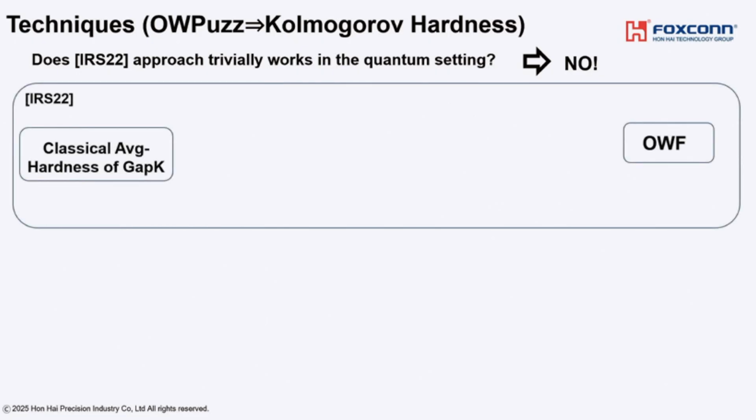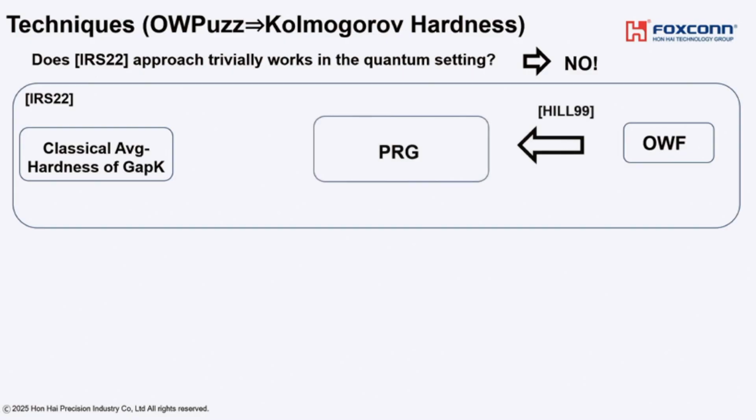First, I will explain the easier direction, showing the hardness from a cryptographic primitive. In the IRS-22 approach, they first consider PRG, which can be constructed from one-way function. And then from PRG, they show classical average hardness of the gap K problem.